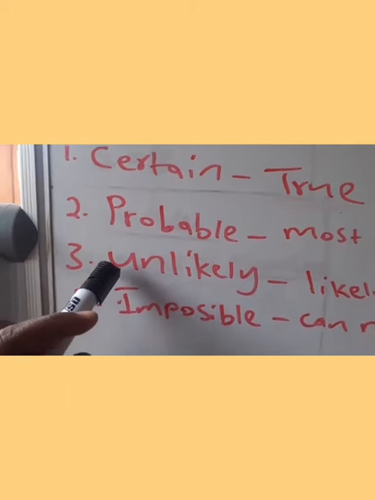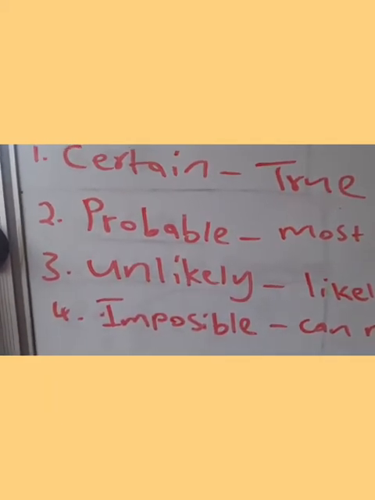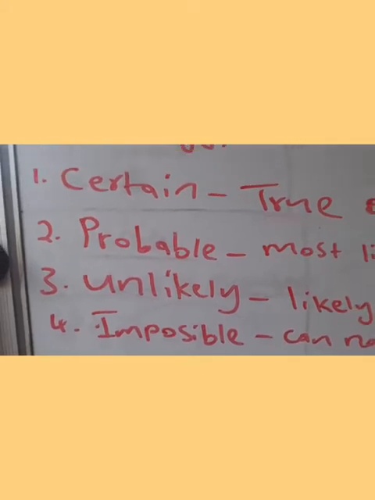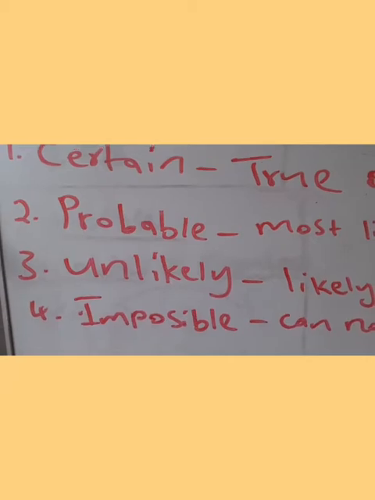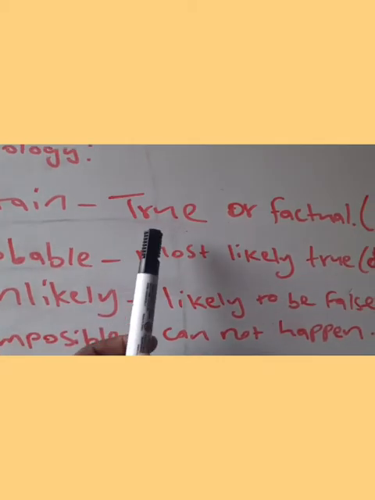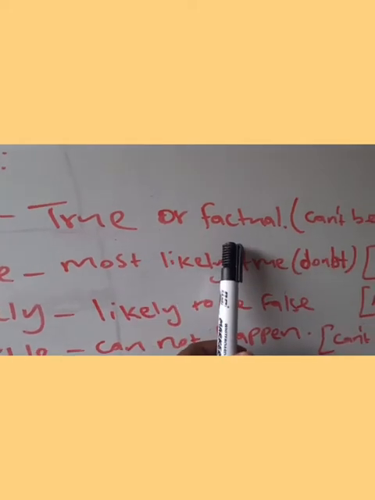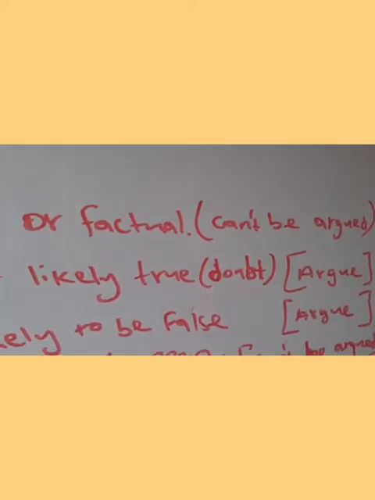If something is unlikely, it means it's not likely to happen. And if something is impossible, it means it cannot occur at all. Now, certain is a statement that would normally be true or factual. These statements cannot be argued with.